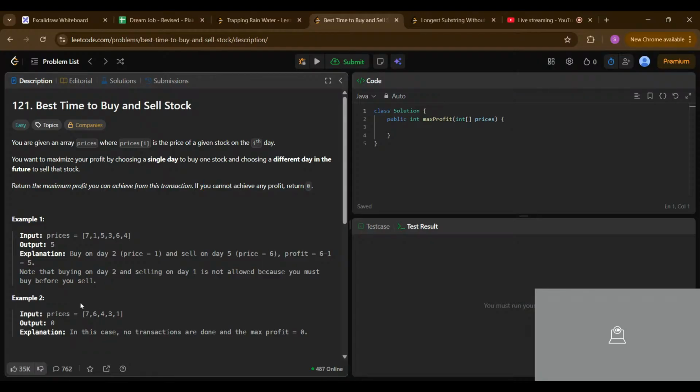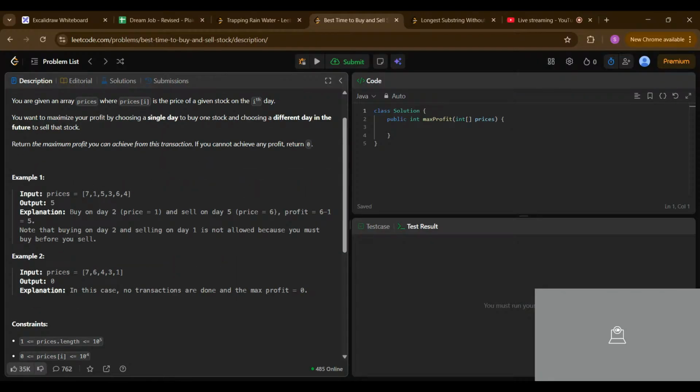Okay, so let's see the current problem, this one. You can read the problem. Buy on the second day, where the price is 1, and sell on the fifth day, where the price is 6. So we buy on this day and sell on this day, and we get a profit of 5 rupees.